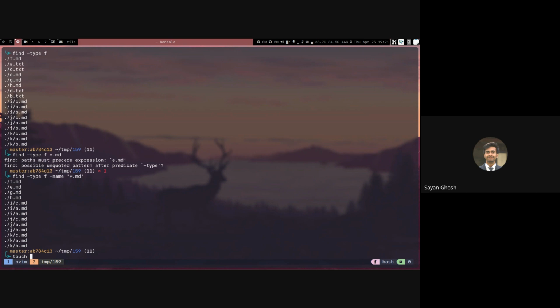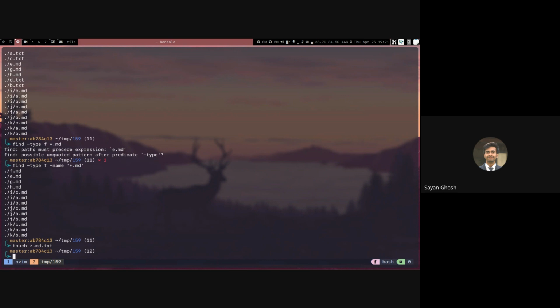And if I also create another file, let's say z.md.txt, right? So this find type f name star.md, will this print this also?